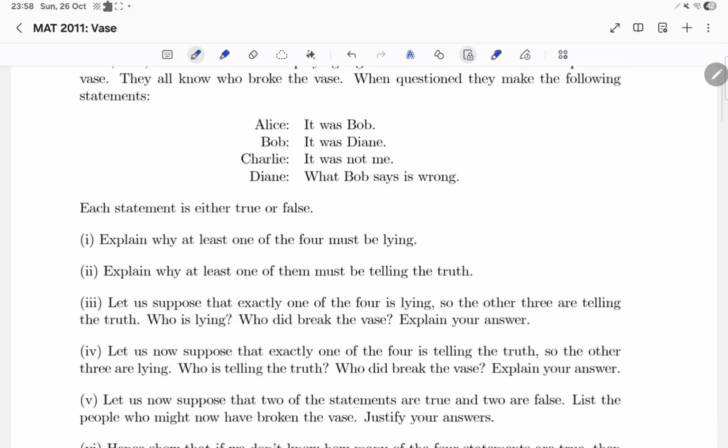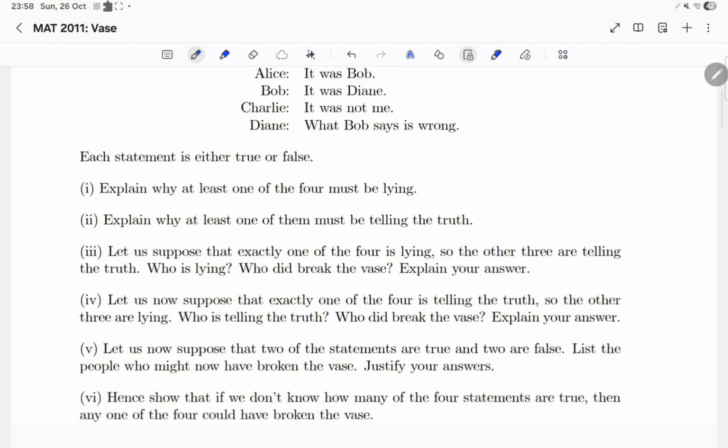Part 1. Explain why at least one of the four must be lying. Part 2. Explain why at least one of them must be telling the truth. Part 3. Let us suppose that exactly one of the four is lying, so the other three are telling the truth. Who is lying? Who did break the vase? Explain your answer.